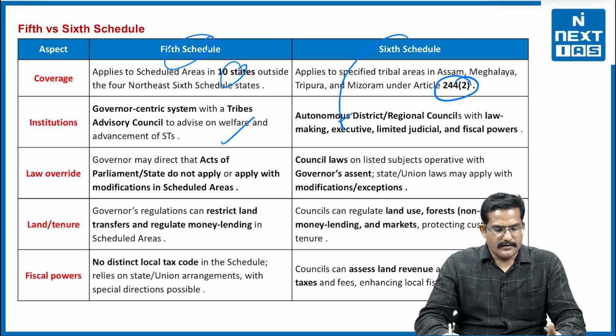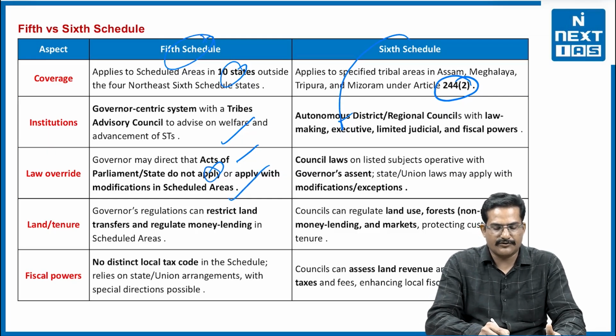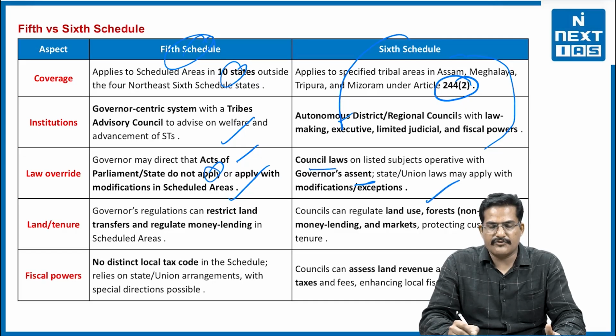In the 5th Schedule, the Governor may direct that an Act of Parliament or state does not apply or applies with modification in the Scheduled Area. In the 6th Schedule area, council laws on listed subjects operate with the Governor's assent. State and union law may apply with modifications and exceptions. So here who is more empowered? It is the local bodies which are more important.